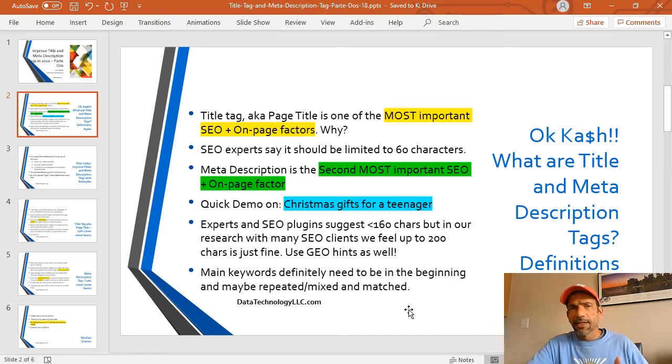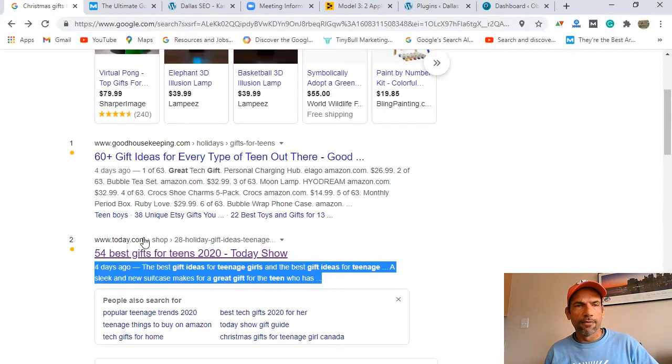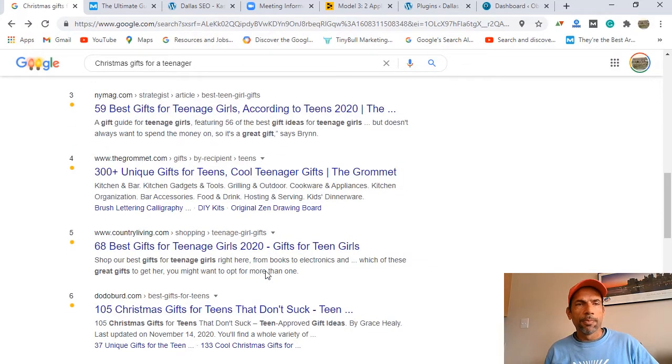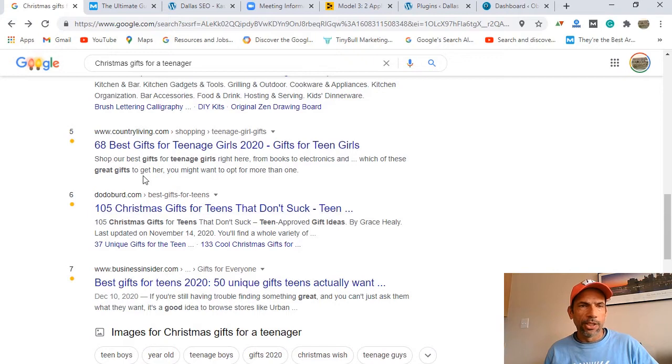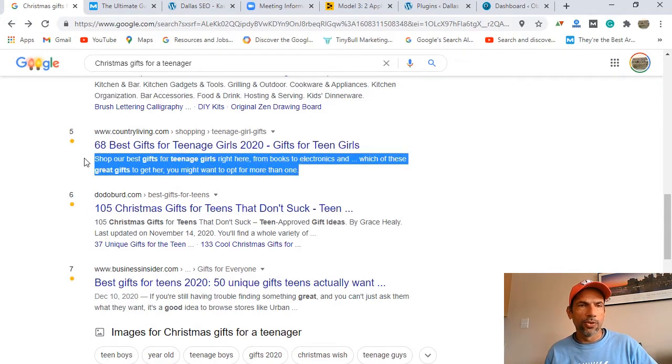Now for the title tag, the SEO experts say it should be limited to 60 characters. I think that's fine. The meta description, the one I just showed you, is the second most important. So the first and the second most important information on your website for ranking are the title and the meta description. If I go back here, people aren't going to sit and click on every little listing. Now this one, I like that it says shop our best gift ideas. That's kind of unique too.